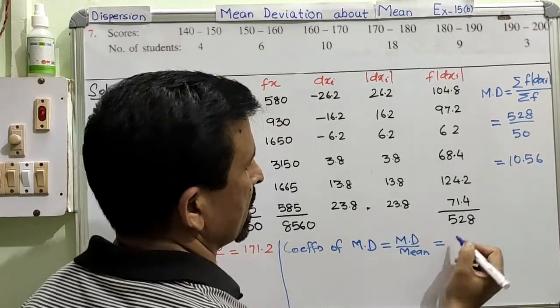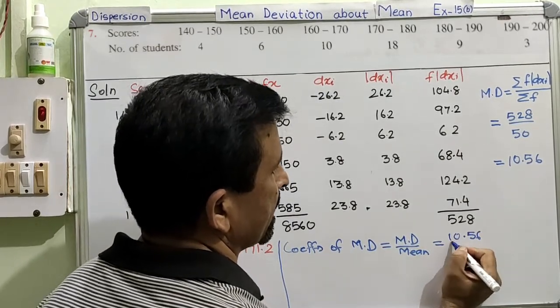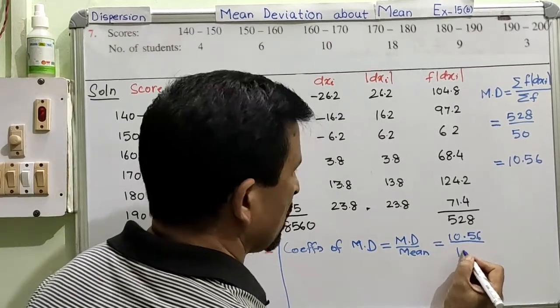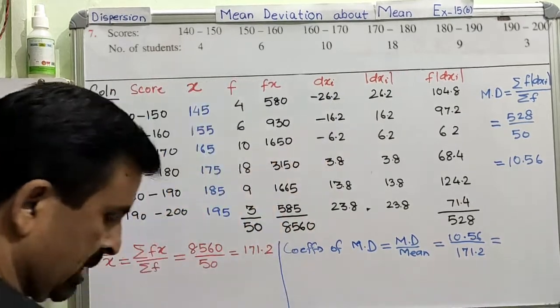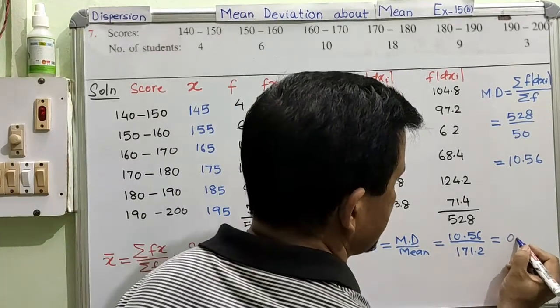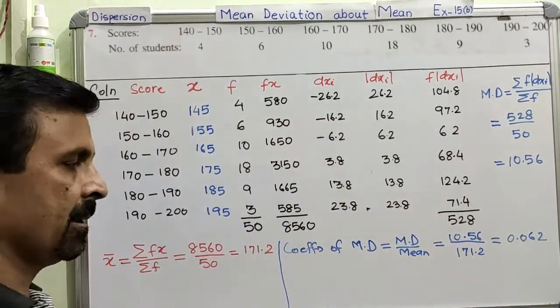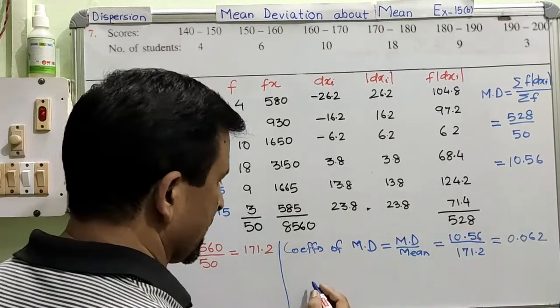Mean deviation we calculated is 10.56, and the mean we calculated was equal to 171.2, and using the calculator you get the value of this as 0.062. That's all. Clear? And now this coefficient, if you have to express in percentage, further multiply by 100.